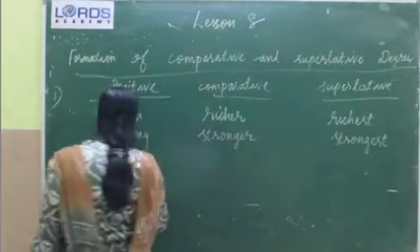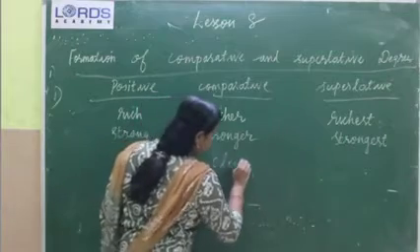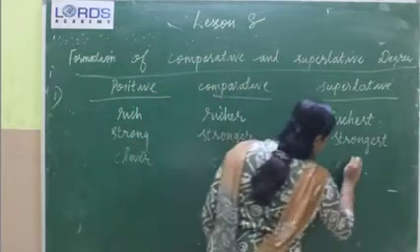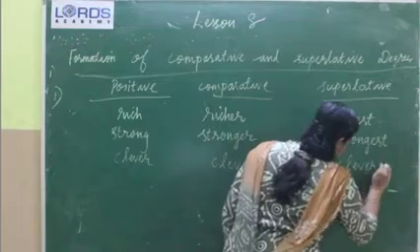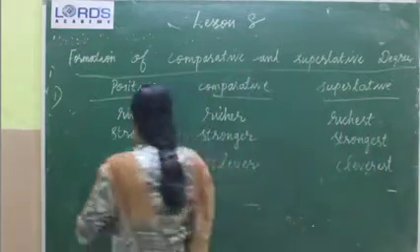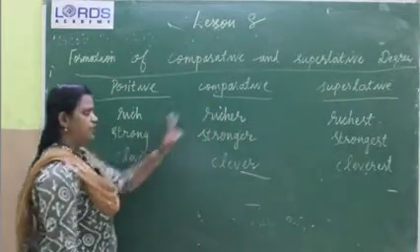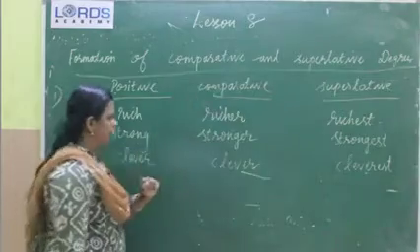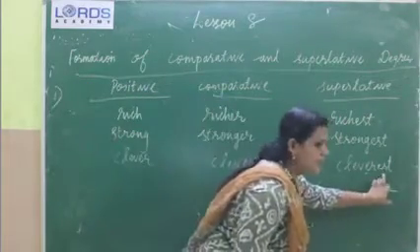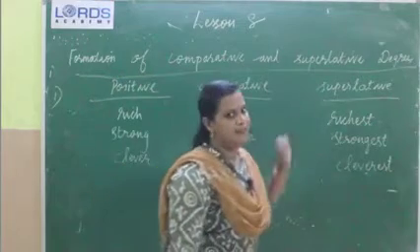Clever, cleverer, cleverest. Children, we can see that we have added er with positive to form the comparative degree. Then we have added est with positive degree to form superlative.